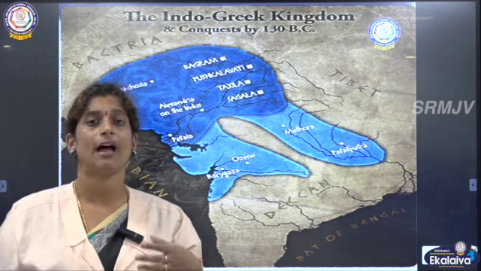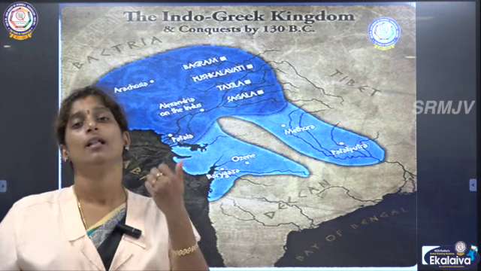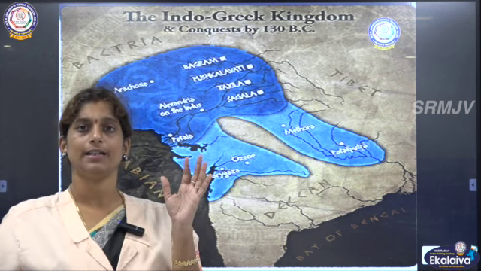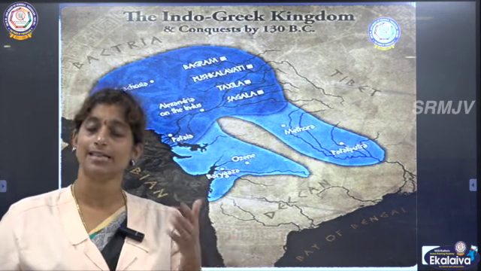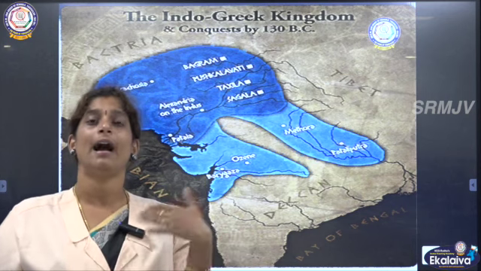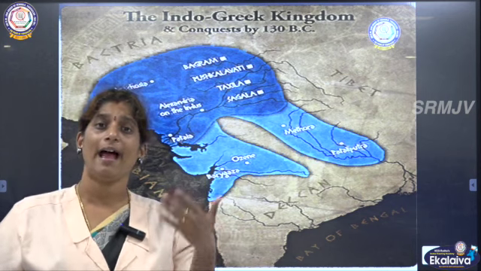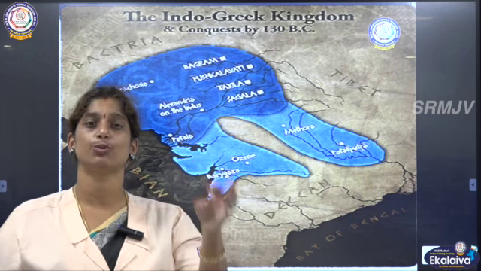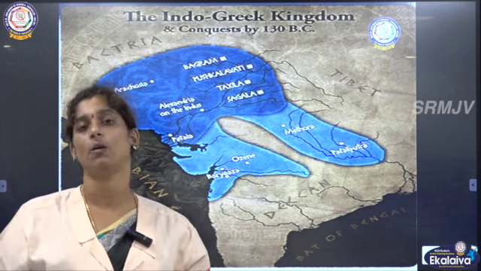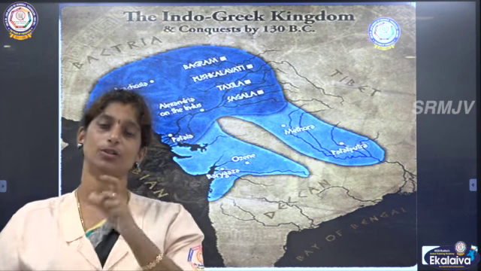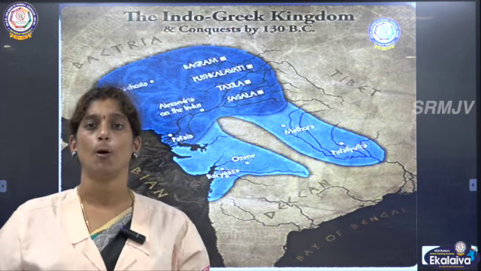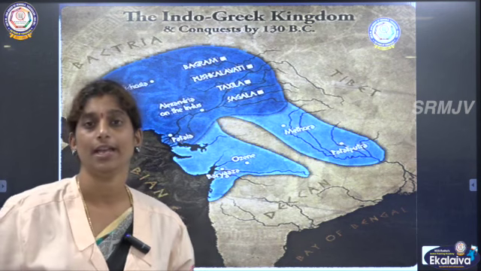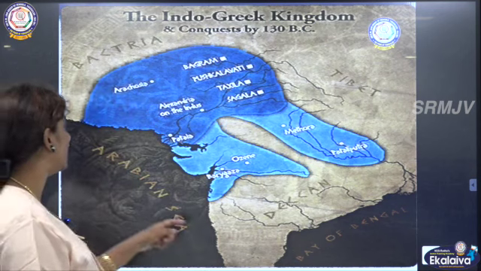And what happened after a period of time, after many years, they were in India. So they settled in India completely, and after that they had families here and they had their own children here. So that group of people we call Indo-Greek. Yes, a combination of Indian and Greek. So that is Indo-Greek. We are going to see about that.